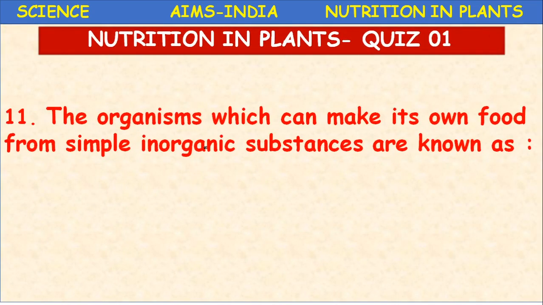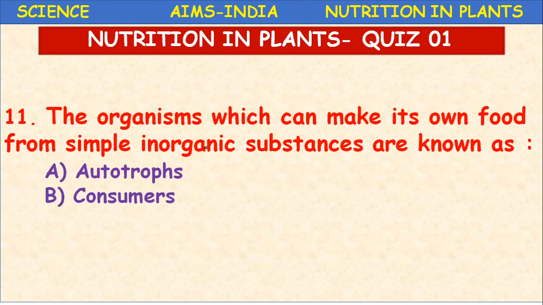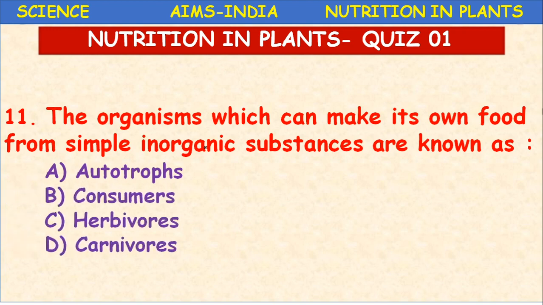Next question. The organisms which can make their own food from simple inorganic substances are known as autotrophs, consumers, herbivores, carnivores. What are those organisms? Autotrophs. Self synthesis of food material. Such organisms are called autotrophs. Can you give some examples? Green plants, algae and certain photosynthetic bacteria.